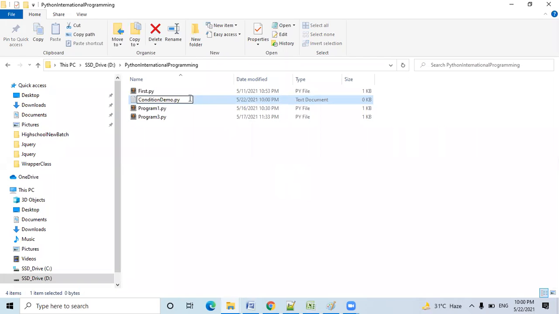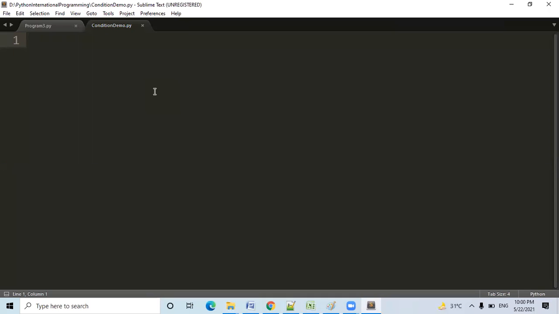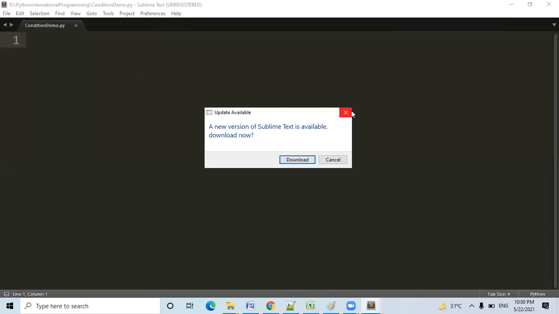Py is the extension of Python. Let me double click on this. It will automatically open in Sublime. This is the editor. Hope you have downloaded and installed this editor. So which programs do I want to cover?